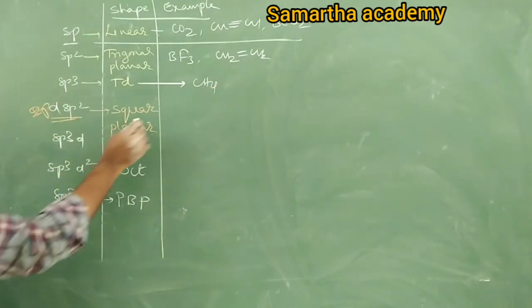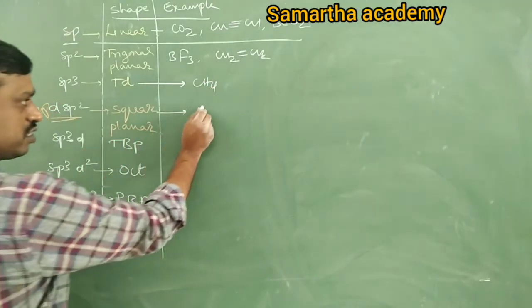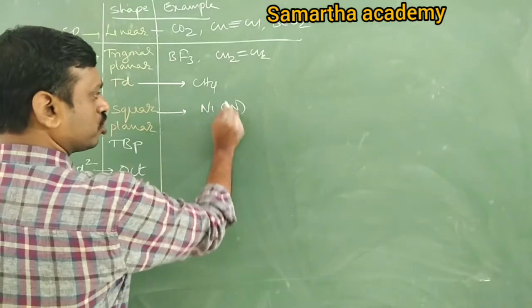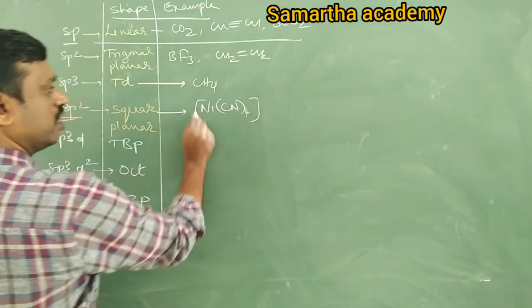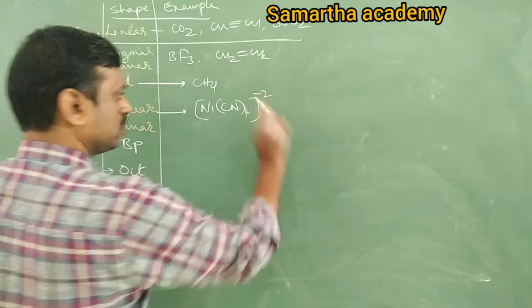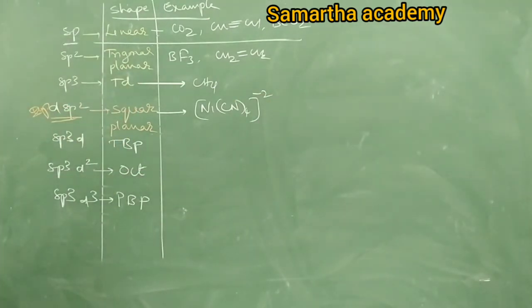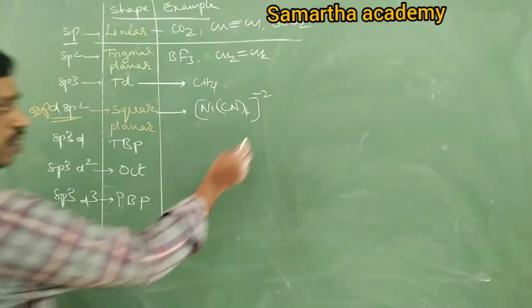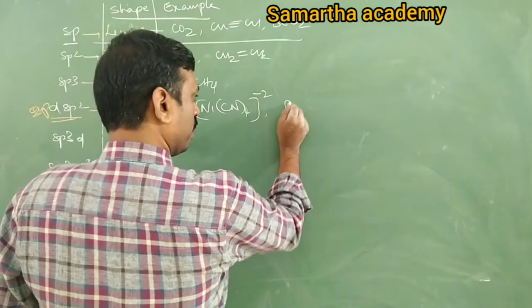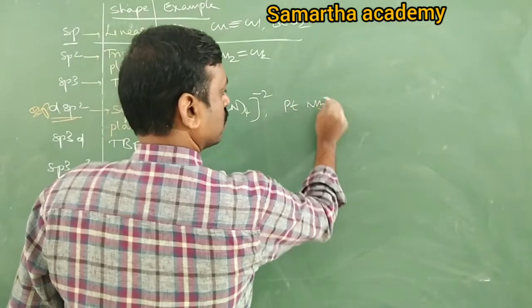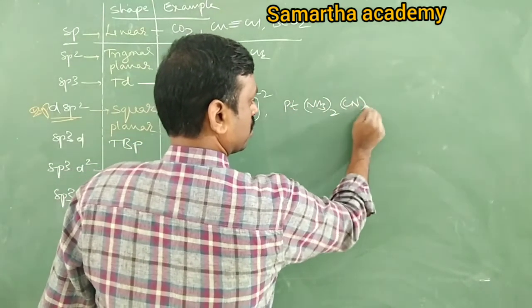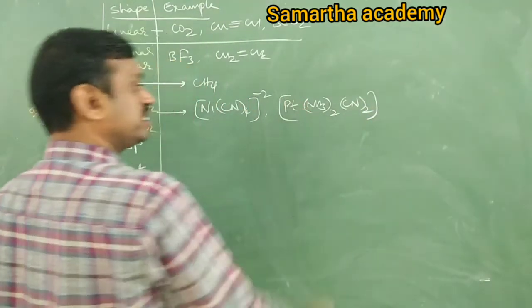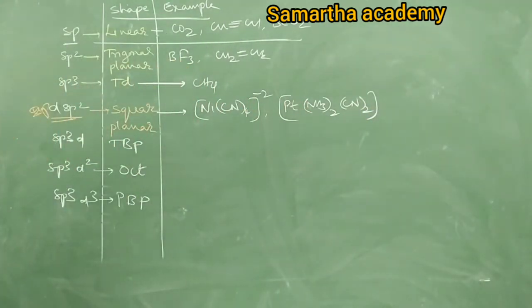Next, dsp2: a coordination compound, nickel tetracyanide, or platinum 2 ammonia 2 CN. You have studied cisplatin. Cisplatin is a medicine used in cancer treatment.